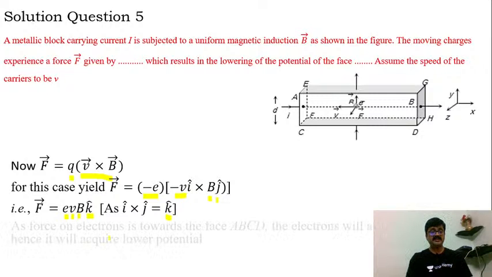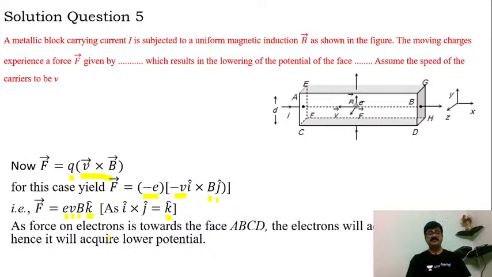So from this I can comfortably say that k cap implies, if you just observe the direction of z axis here, this is the direction of z axis. So where will the force be acting? Will it not be normal to this surface ABCD?